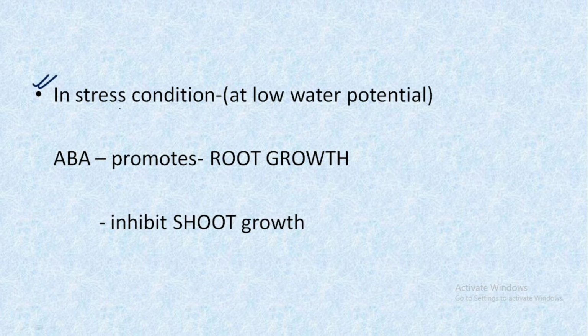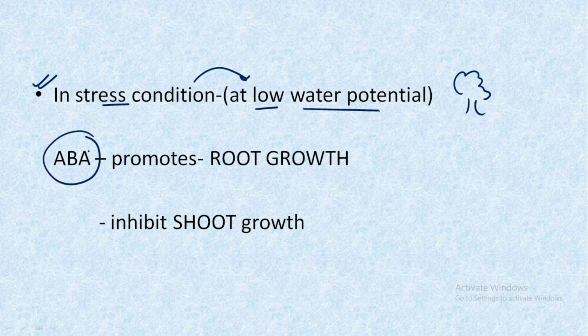So in case of water stress, when there is less water potential in or around the plant, abscisic acid would promote root growth and inhibit shoot growth. Why? Let us understand.